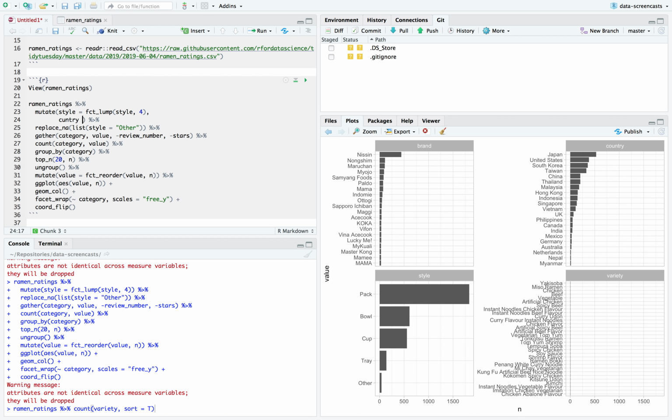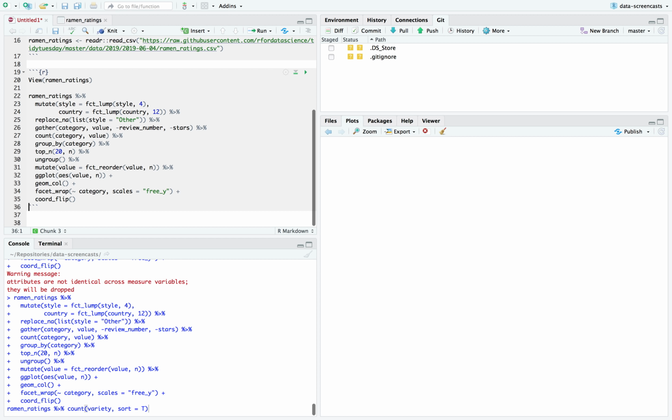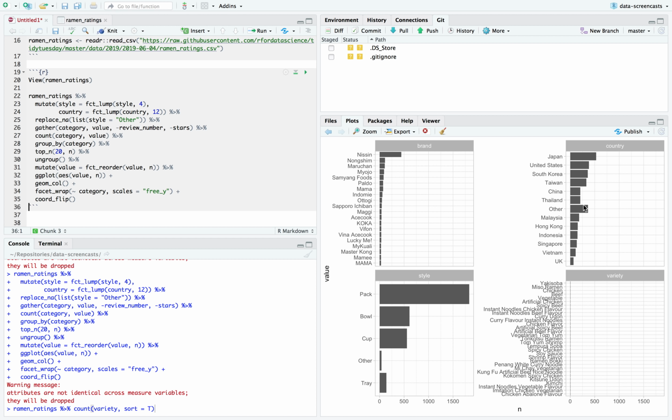That's useful, but I can say country, fct_lump, country, 1, 2, 3, 4, 5, 6, 7, 8, 9, 10, 11, 12. Here we go. Now, other doesn't get ordered perfectly because it's in multiple of these. I've got a trick for that I might show in a minute. But for now, I'm just keeping an eye on all of these at the same time.